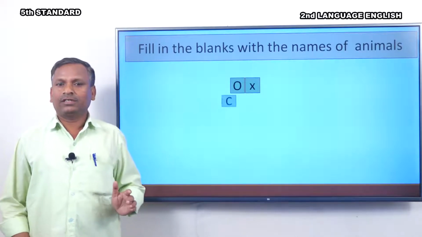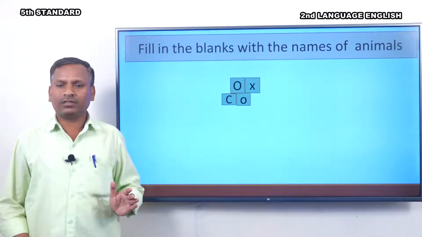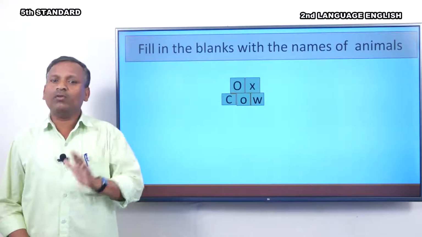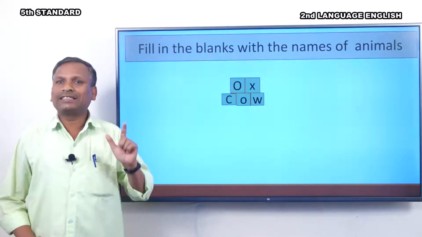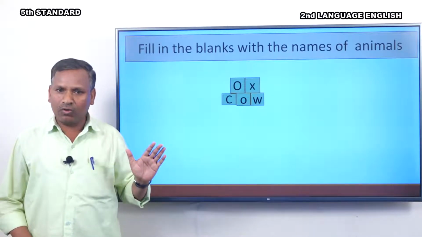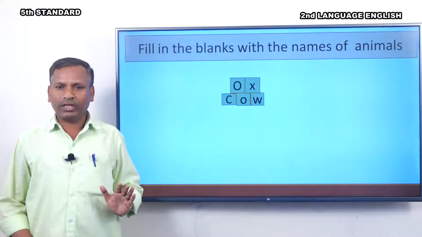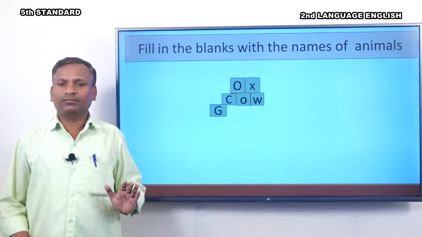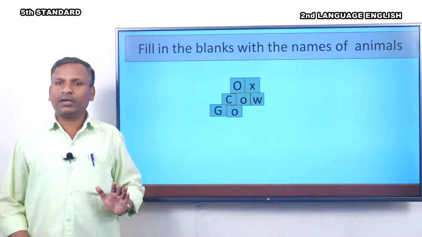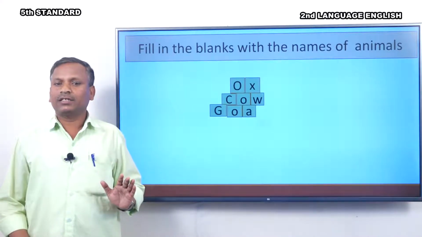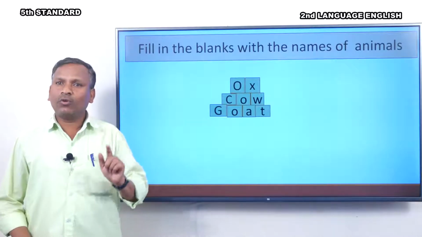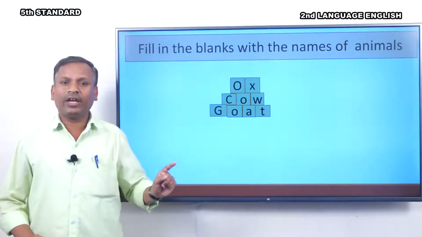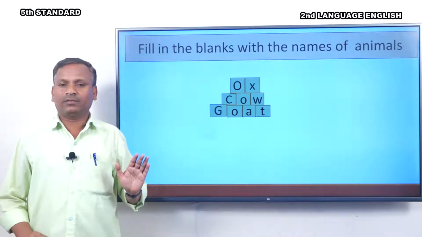Next one. What is the answer for this? The second one is COW, cow. Repeat after me. COW, cow. Shall I move to the next one? Look at the third one. What is the name of the animal? Here it is, GOAT, goat. The name of the animal is goat. Very good, children.